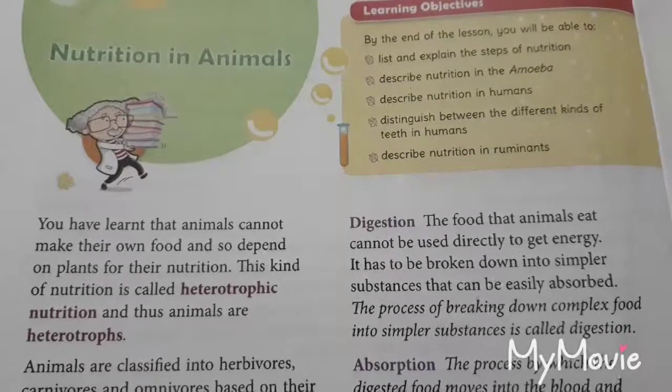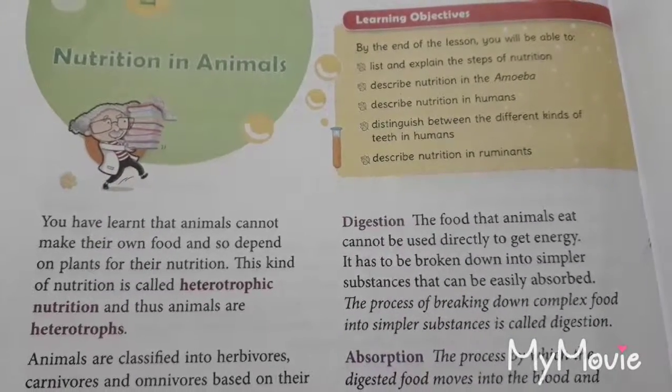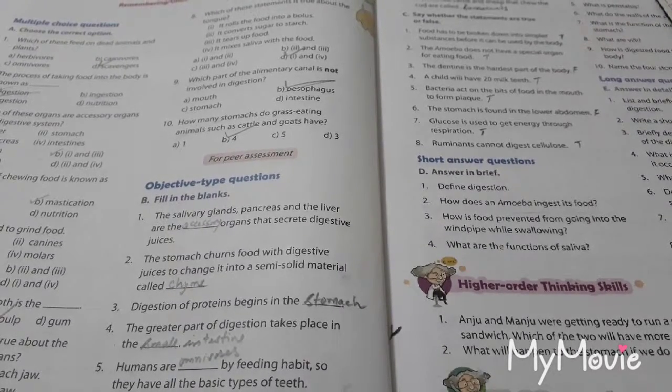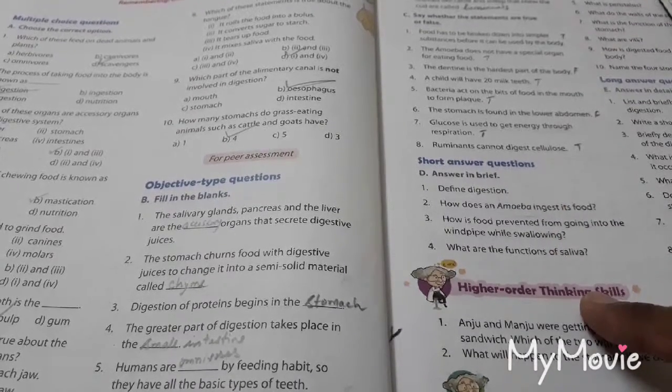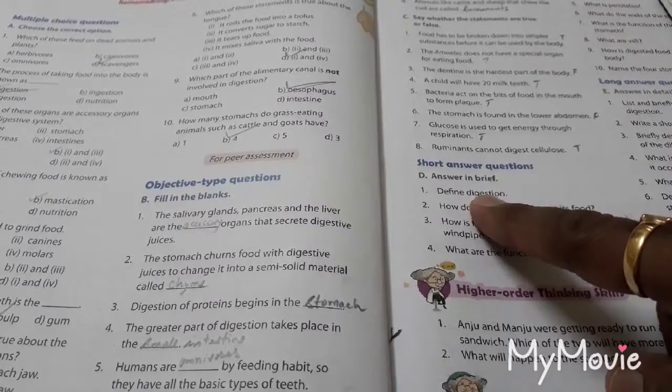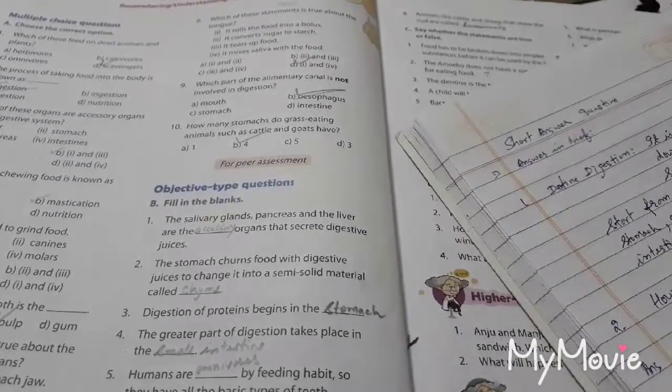Today we will take the question answers of chapter 2, that is nutrition in animals. Now first of all we will take the short answer questions, then we will take the multiple choice and objective type questions. So the first question is: define digestion. The definition of digestion is given in the book itself.